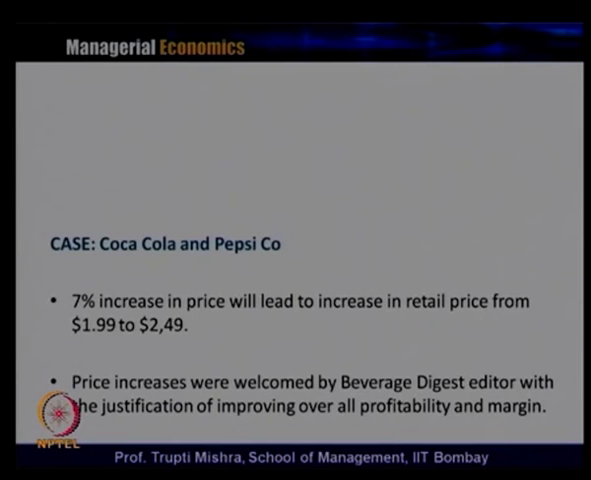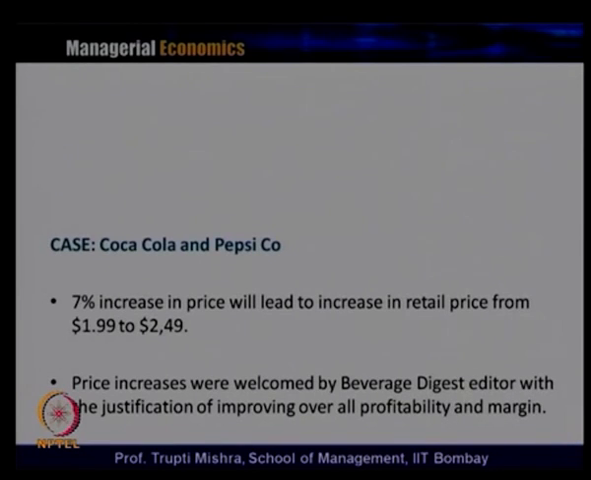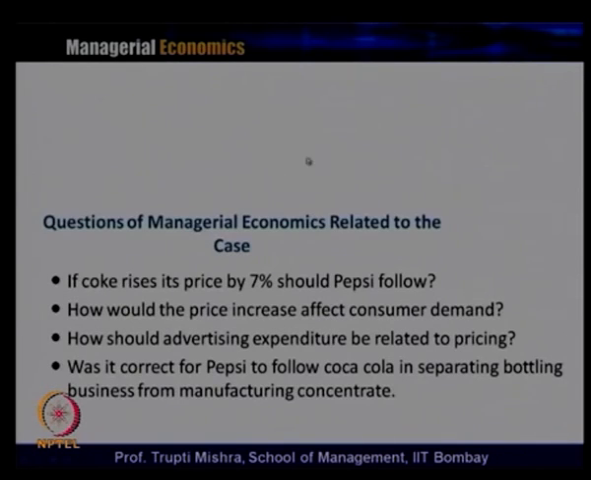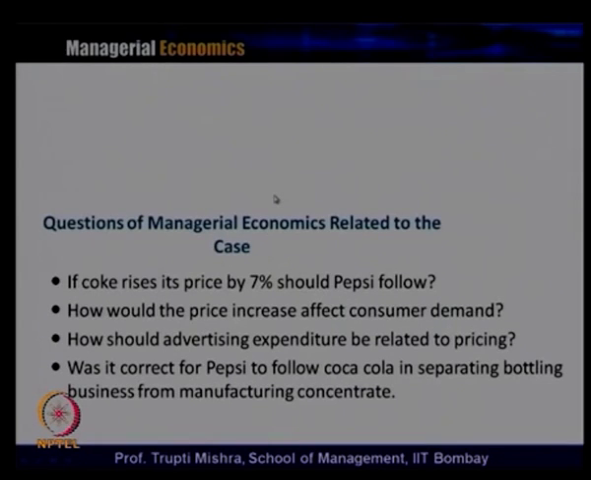So the price increase is welcomed by the Beverage Digest editor with a justification of improving the overall profit and margin. When there is a 7% increase in the price of the product, that leads to an increase in the retail price from $1.99 to $2.49. However, the increase in the price is welcomed by the Beverage Digest editor, and the justification for approving this is that there is overall profitability and margin, and that is why the price should increase.